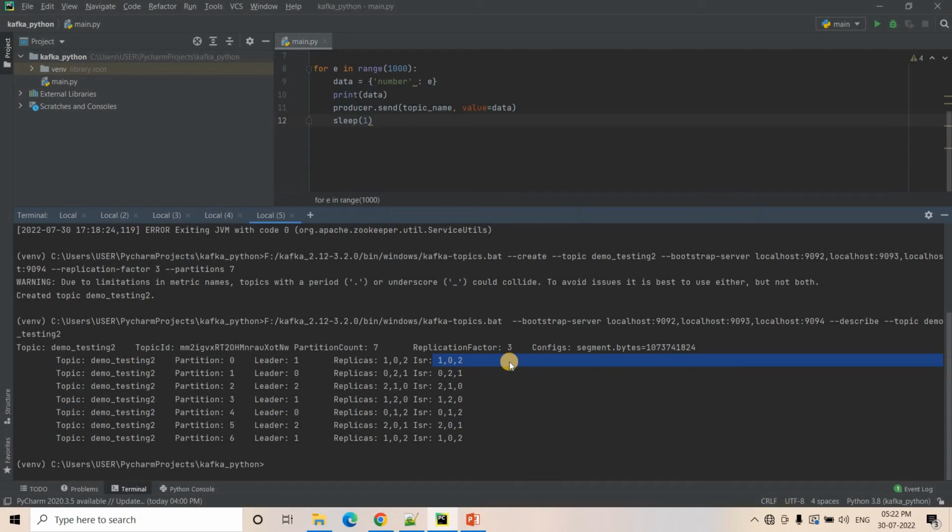Now we will see what changes when one server goes down. But as of now, I hope you are getting it. If you are asked who the leader is for partition 1, the leader is our first server, or broker ID 0. And replications are available in all 3 servers, so all are in sync, right? I hope you are getting it.